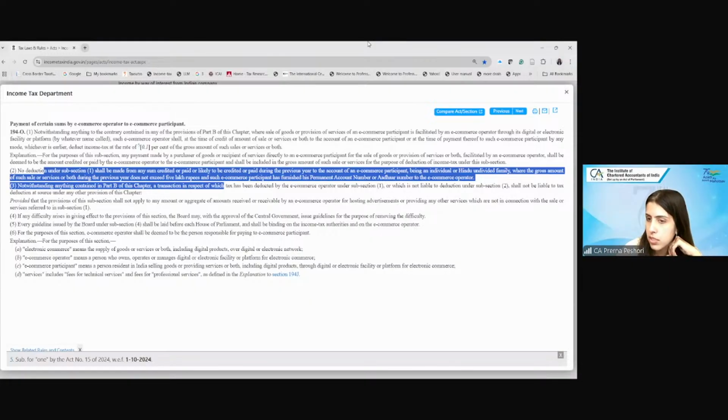Okay, fine, no problem. So now, whether this is applicable in the case of a non-resident e-commerce operator, the answer is yes. This is also applicable in the case of a non-resident e-commerce operator, because only the e-commerce participant should be a resident. The e-commerce operator can be a non-resident. Are we clear? Yes. So let's move to the next section then.